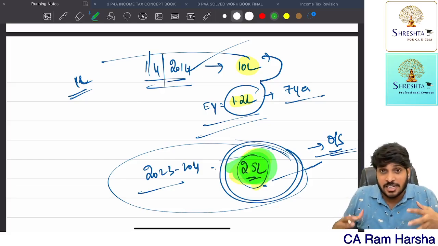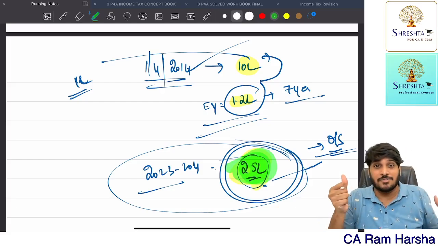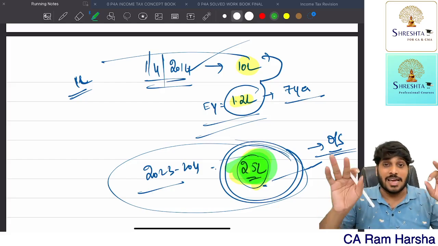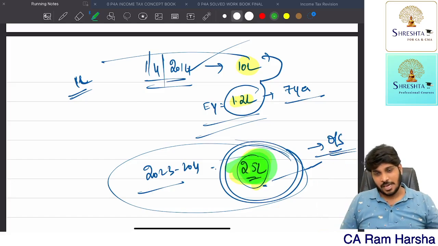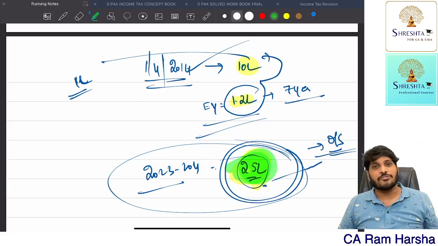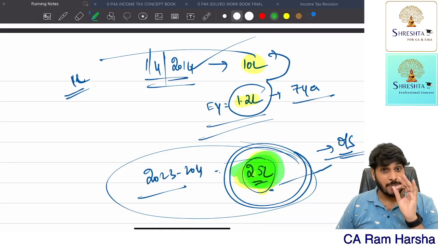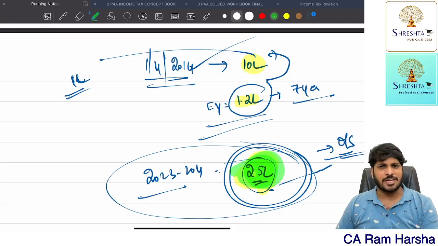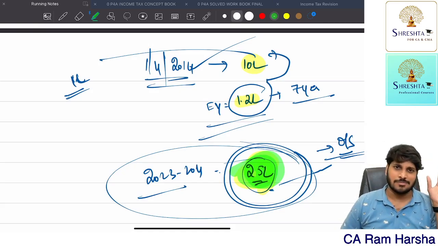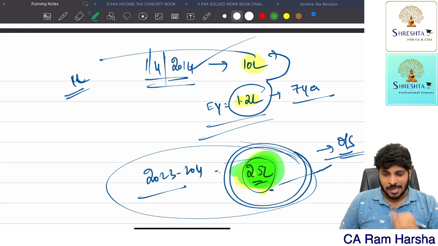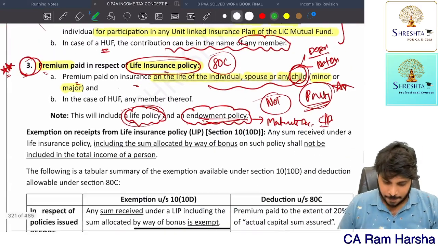But if the person suddenly died and the family members received the benefit, it is exempt. Able to understand, all of you? And remember, a keyman insurance policy is a different thing. For a keyman insurance policy, the maturity amount is always taxable. That's it. So now let's look at the concept.